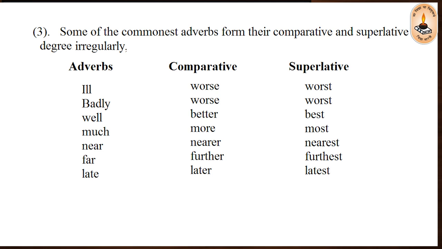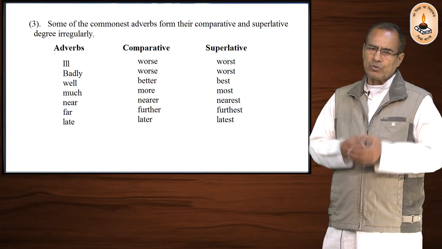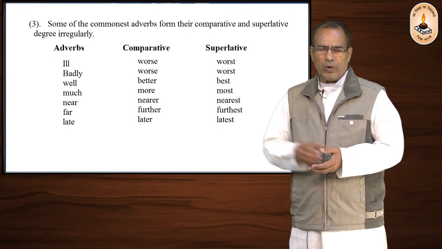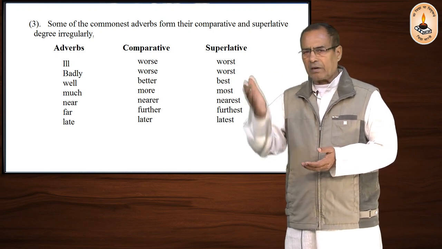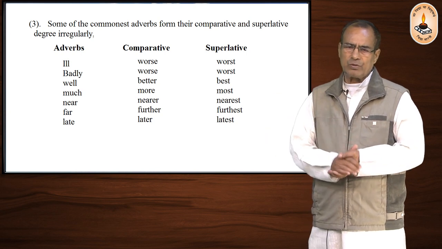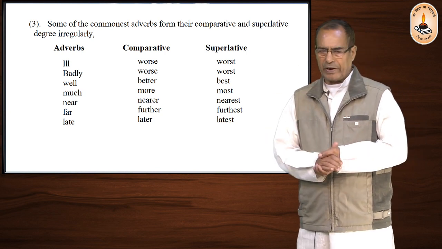We have well, much, little, near, far and late, adverbs in this class, which form their comparative and superlative degrees in an irregular way.